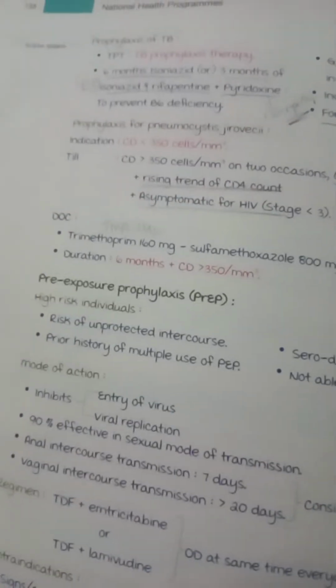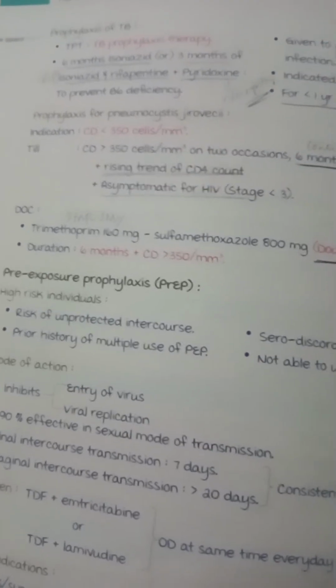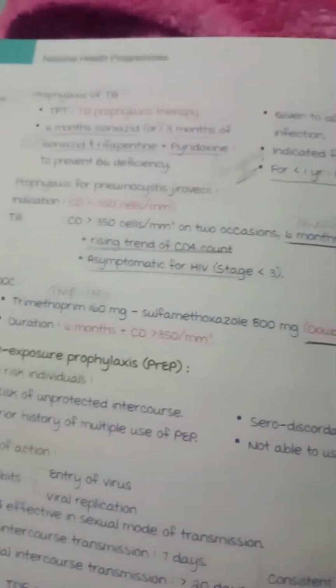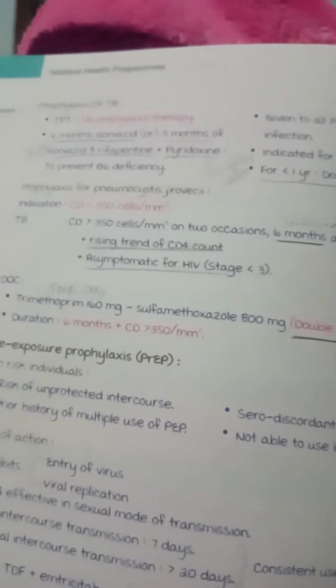The drug of choice is trimethoprim-sulfamethoxazole, double strength, for 6 months, stopping when CD4 count is more than 350 per cubic millimeter.